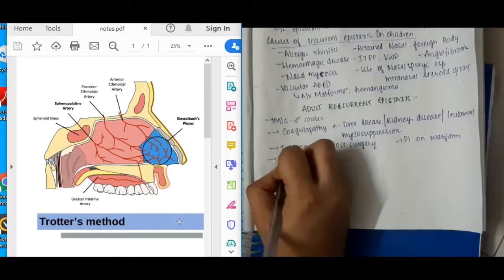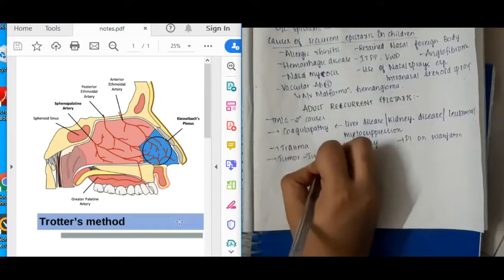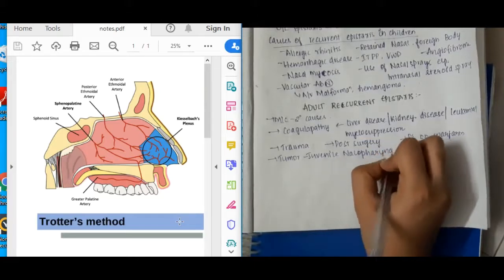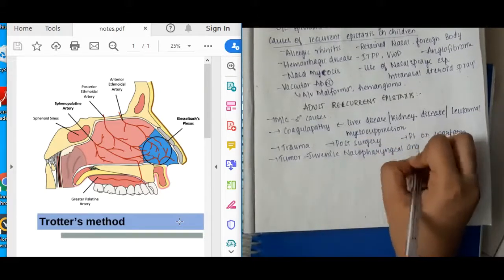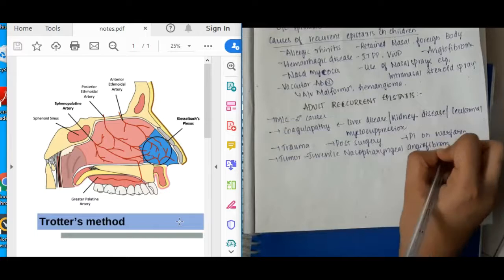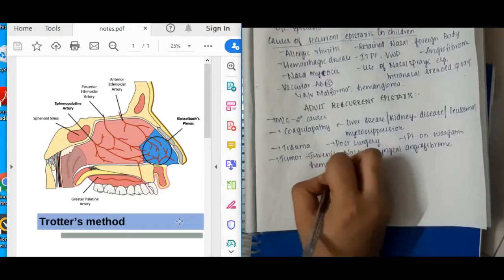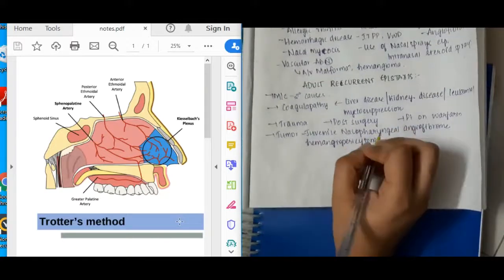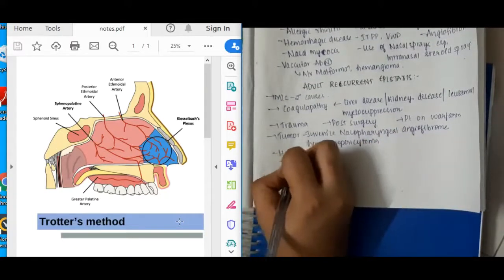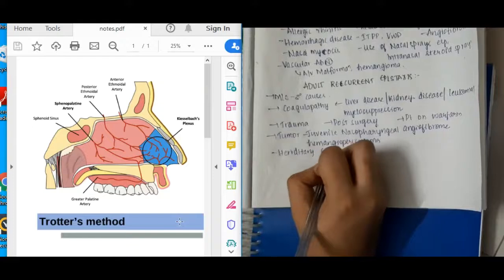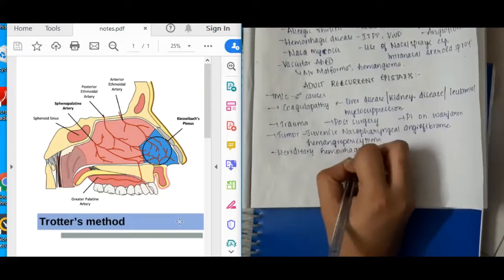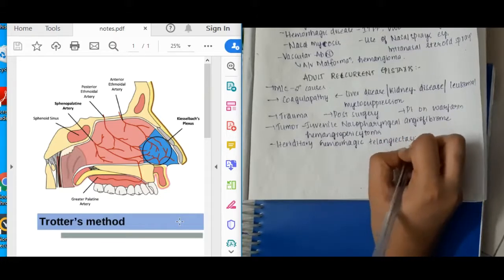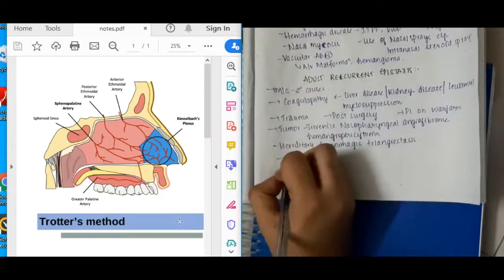Then what are the other causes? Tumors, especially juvenile nasopharyngeal angiofibroma. Any adolescent boy, a 14 year old boy with recurrent nasal bleeding, always suspect juvenile nasopharyngeal angiofibroma and do the anterior rhinoscopy. You will see that vascularity. Okay, then it can also occur due to hemangiopericytoma. Then we have hereditary hemorrhagic telangiectasia. We will learn about it in a minute.